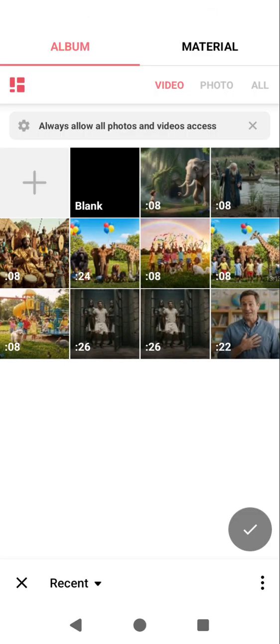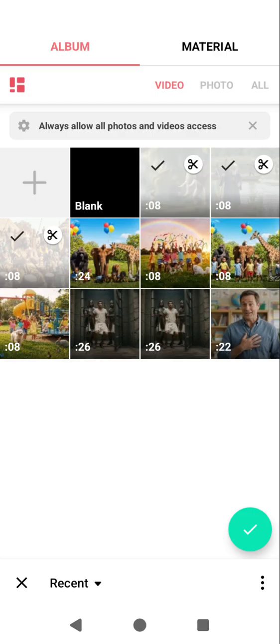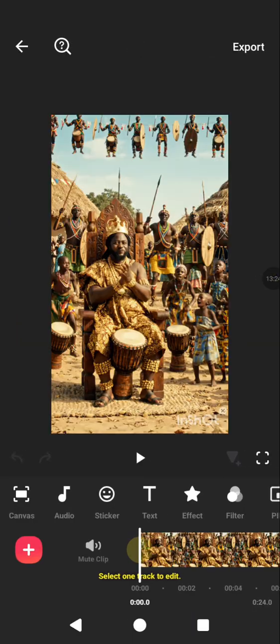Then we'll merge them together on InShot. We'll go back again. Don't forget the format. That is the most important thing. This is the first, this is the second, and this is the third. So we'll go back. We'll click it.